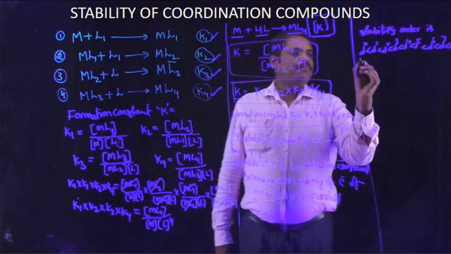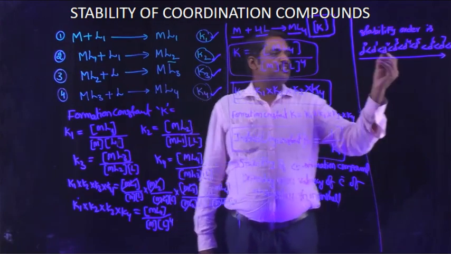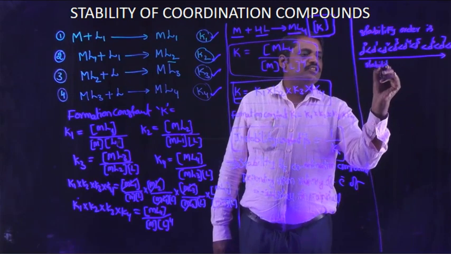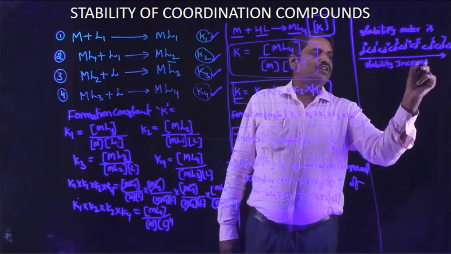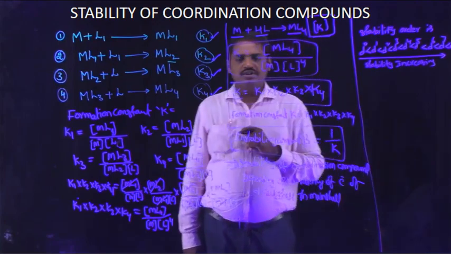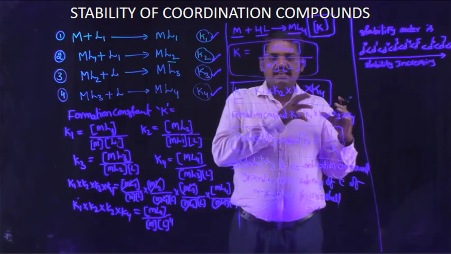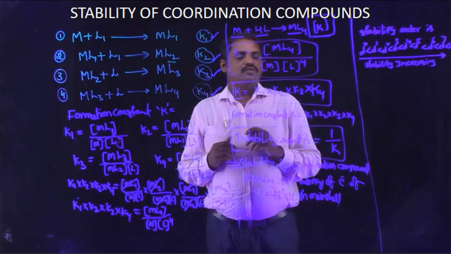As the number of valency d electrons increases, stability also increases. This is an increasing order of the stability. According to theoretical concept, as the number of d valency electrons increases, stability automatically increases. This is the first point.